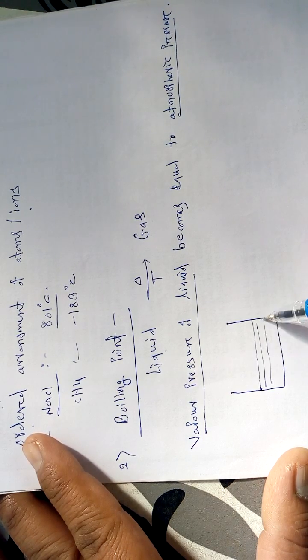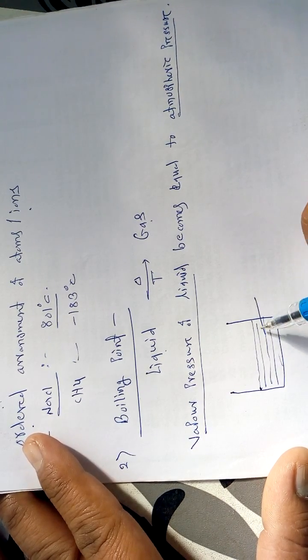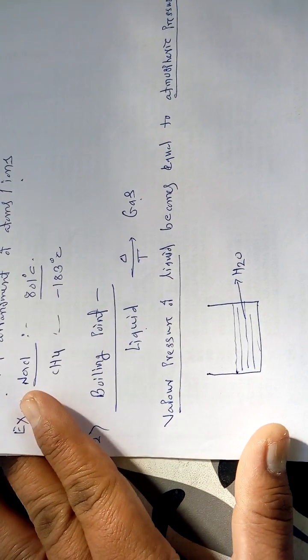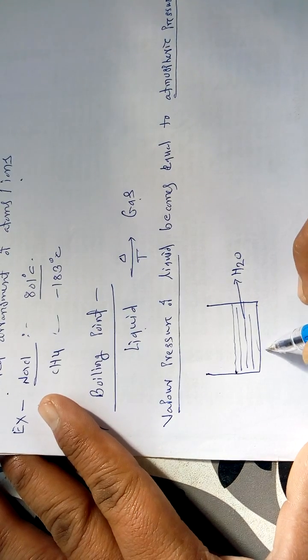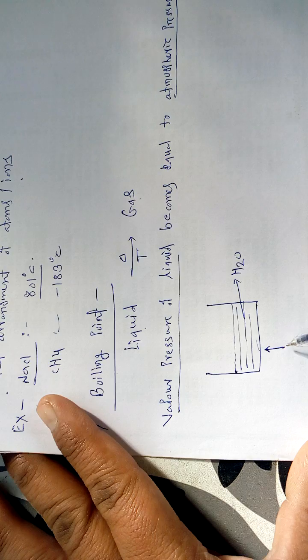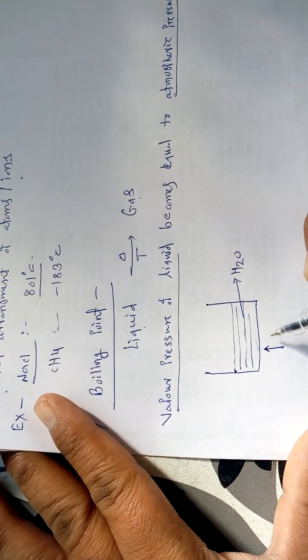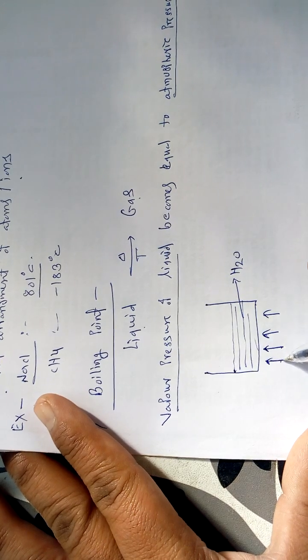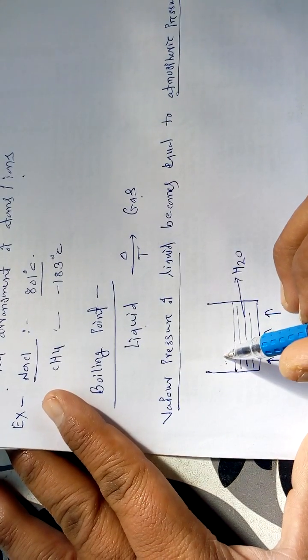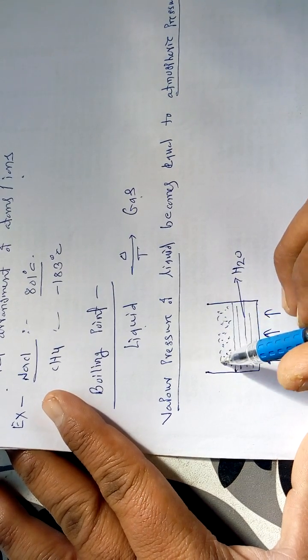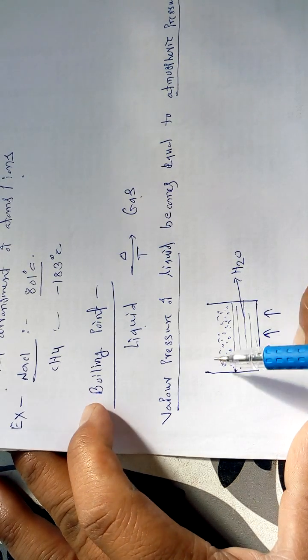If we heat this water in the jar, then after some time vapors get collected at the surface of the water, and these vapors are nothing but the vapor pressure.